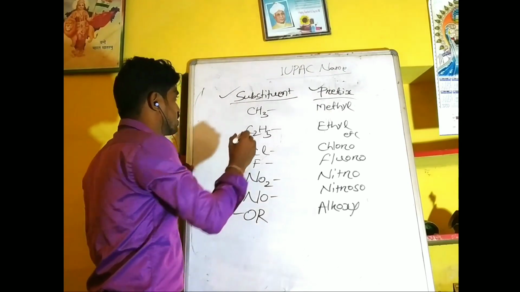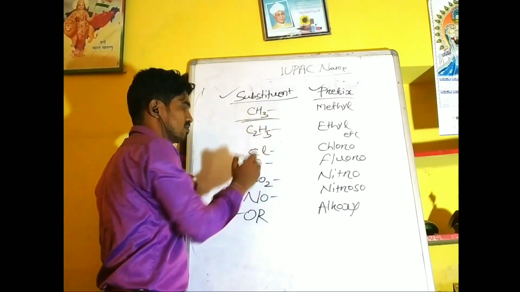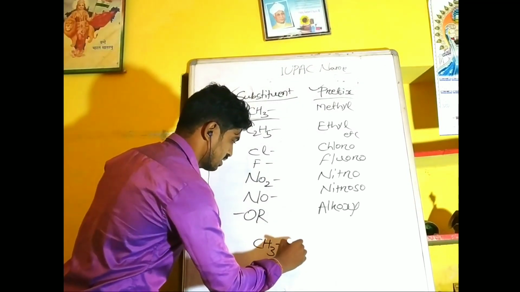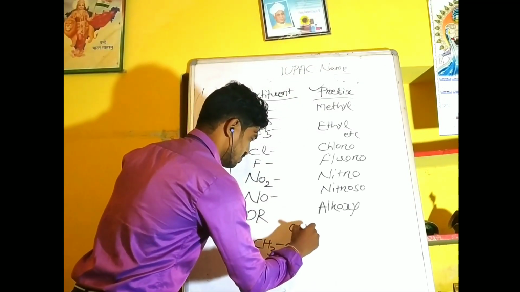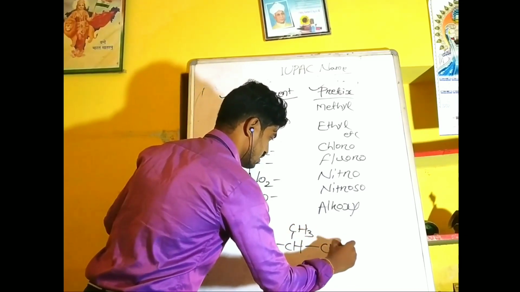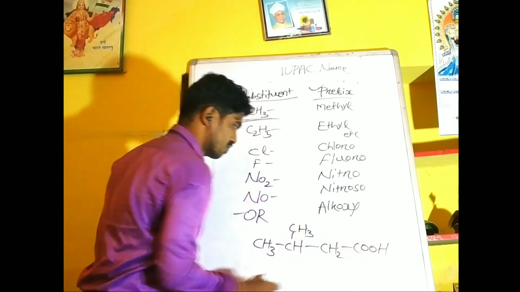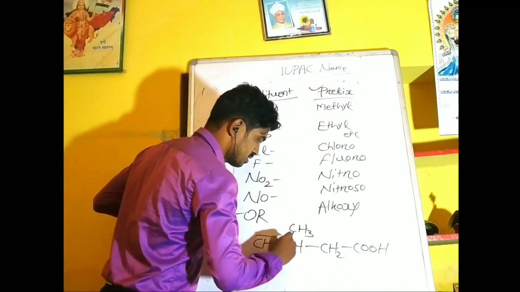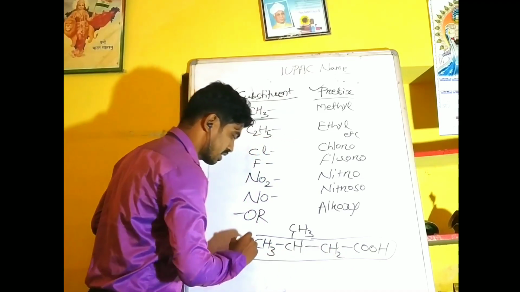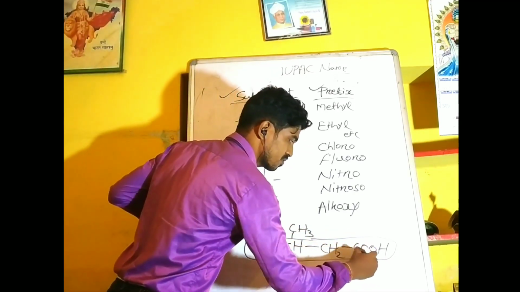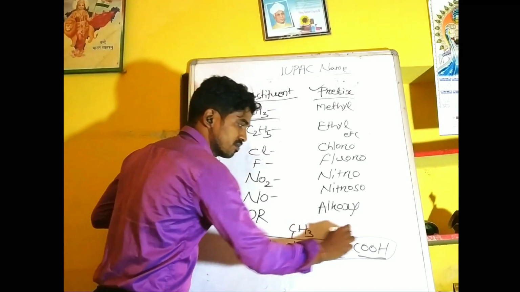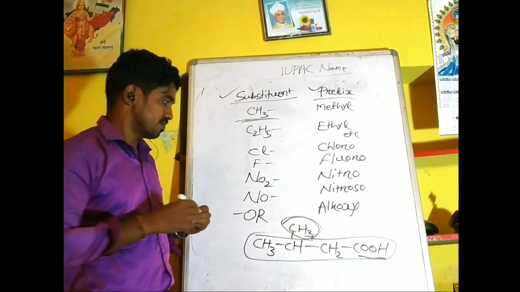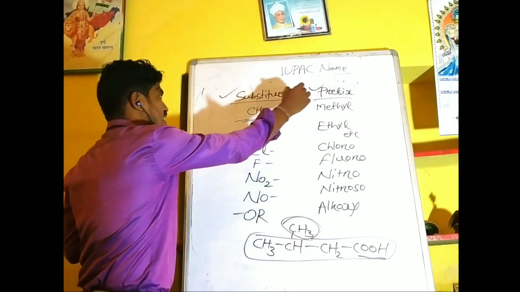Suppose we take an example, CH3, CH2 and COOH. The compound contains the functional group carboxylic acid, and this is the main parent chain, and the CH3 is a substituent or side chain. For that purpose, we have to add prefixes.